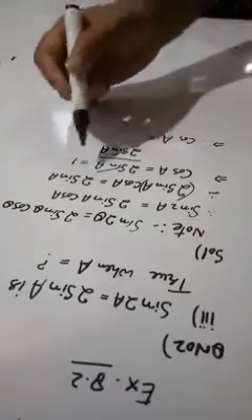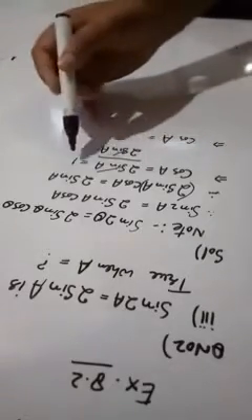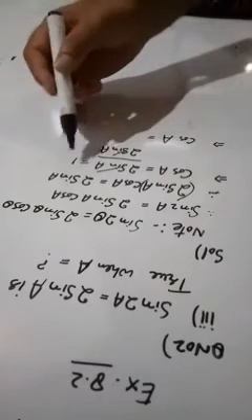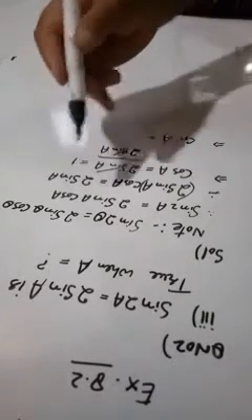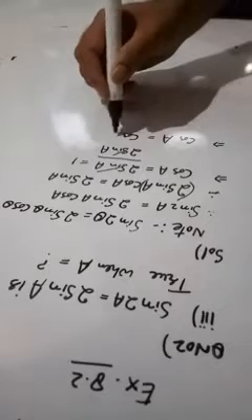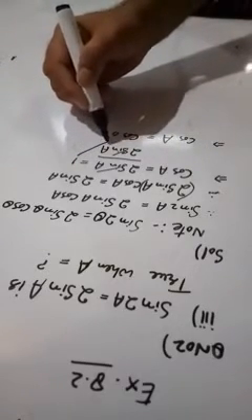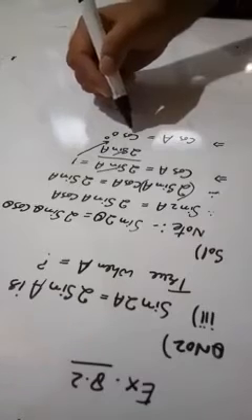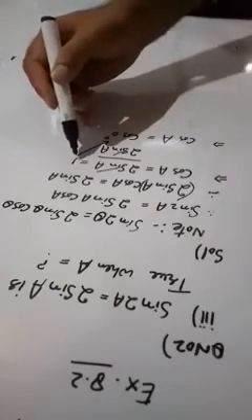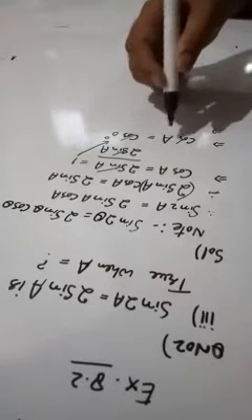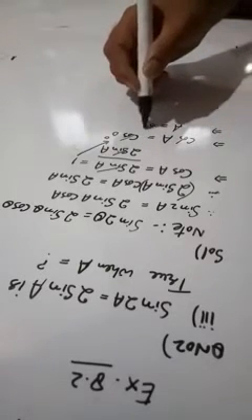Here is the trigonometric ratio cos. I am going to check at which angle cos a will be 1. You know it better. So cos 0 is equal to 1. That means instead of 1, I have written cos 0, because cos 0 is equal to 1. So this cos and this cos will cancel. It means a is equal to 0 degrees.